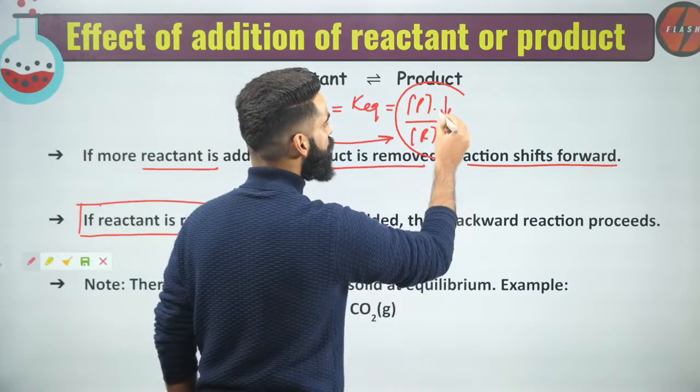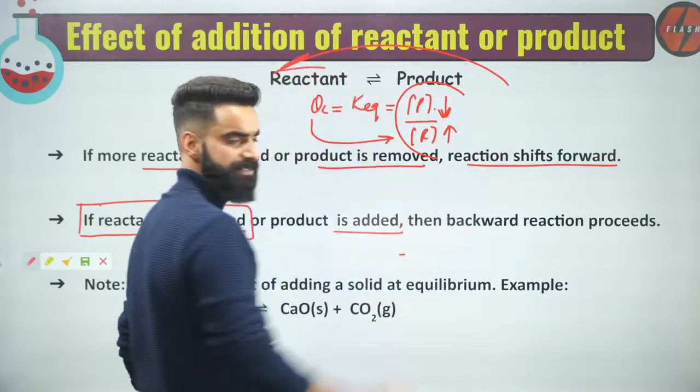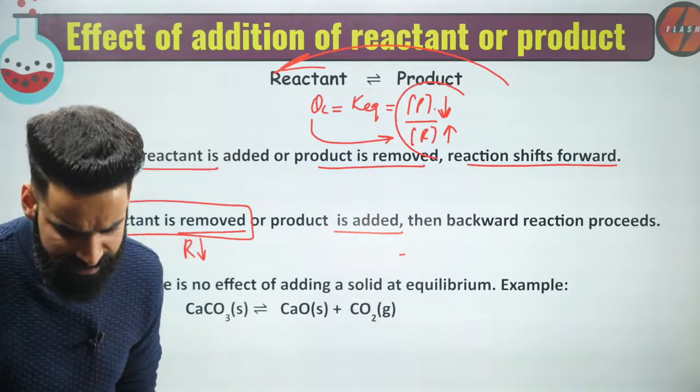So how is it possible? How will the concentration of product decrease? When the reaction moves in the backward direction. Let me know in the chat box if it's clear to everyone.